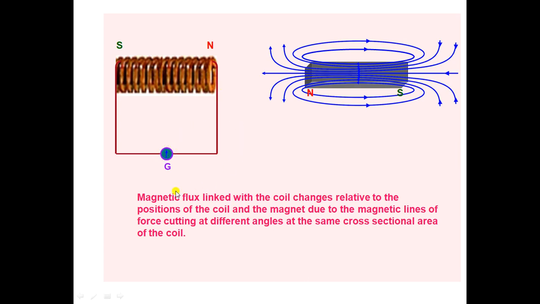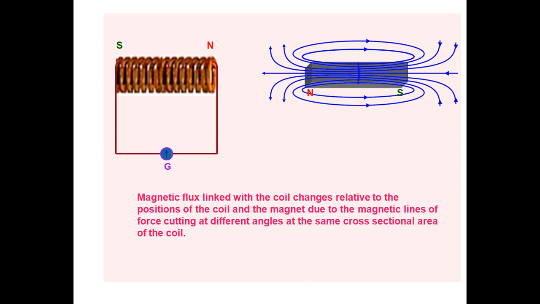This arrangement consists of a coil connected to a galvanometer, and a bar magnet. When the north pole of the bar magnet is pushed towards the coil, what happens? The galvanometer shows deflection in one direction, and this indicates that current is induced in the coil.